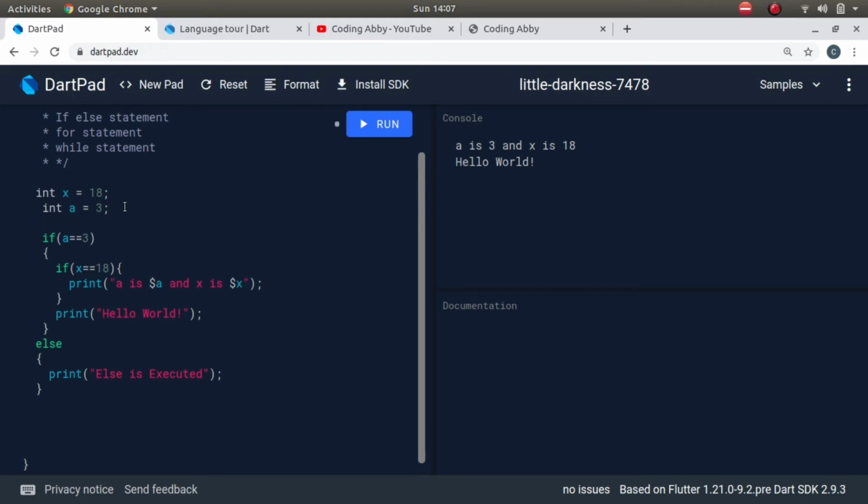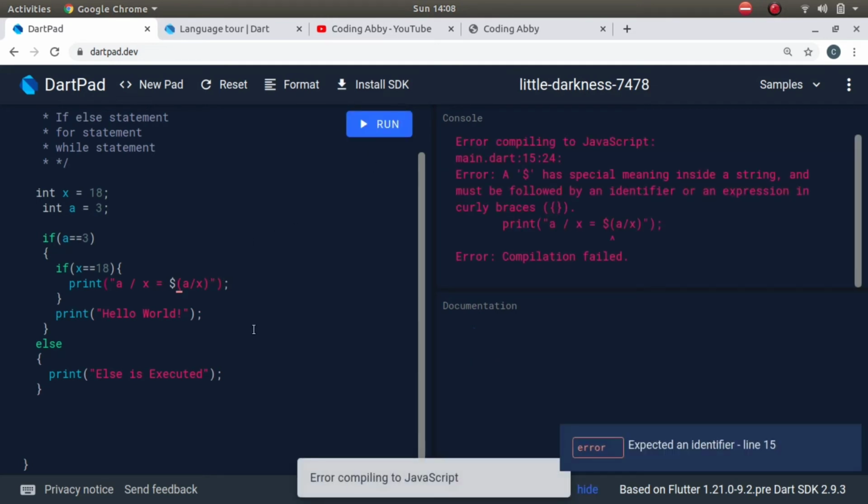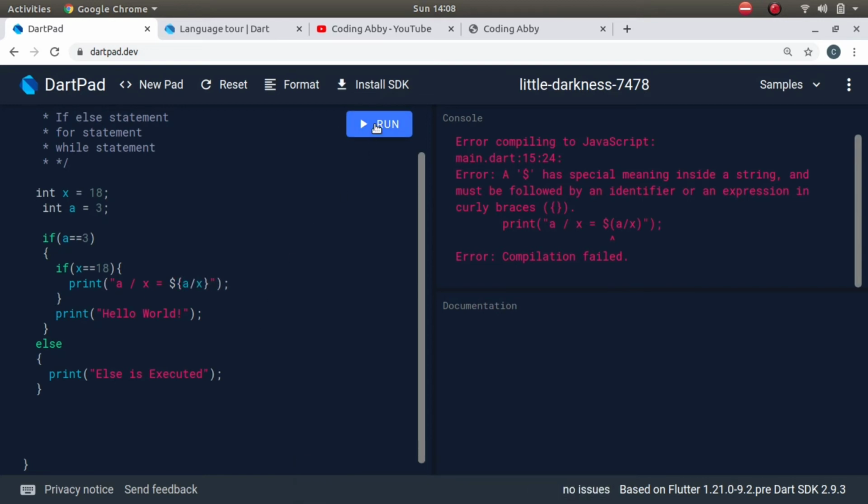Suppose we have a divided by x is equal to dollar a divided by x. Is this the correct syntax? No, sorry, I guess curly braces is the right syntax. Yes, curly braces is the right syntax.